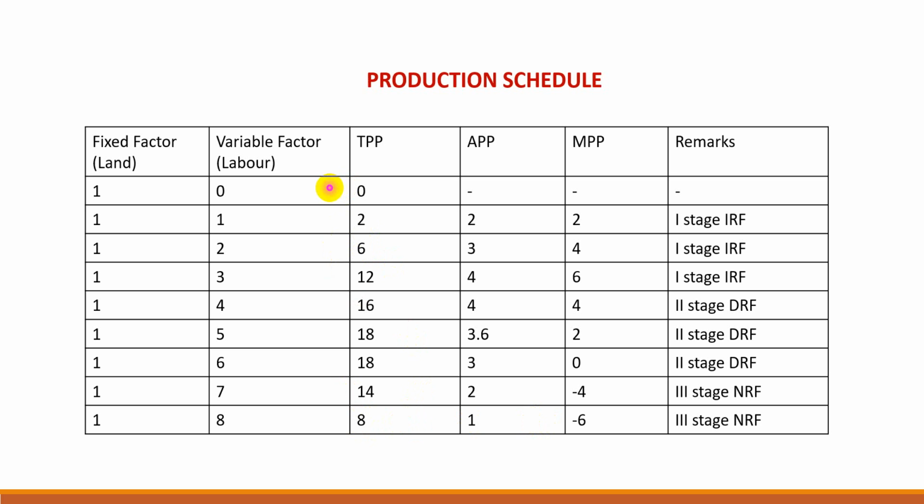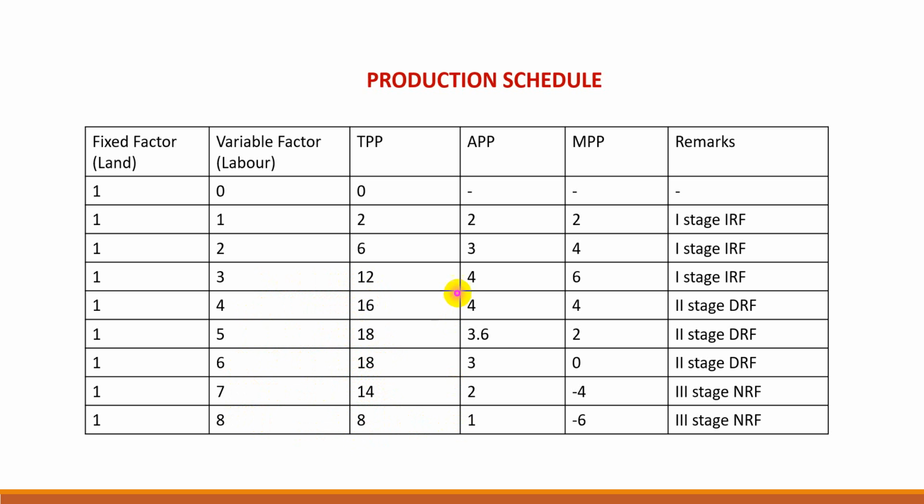Then how to calculate the APP? APP is equal to TPP by variable factor. Here labor means TPP by L. So first one undefined, the second one 2 by 1 is 2, 6 by 2 is 3, 12 by 3 is 4, 16 by 4 is 4, 18 by 5 is 3.6, 18 by 6 is 3, 14 by 7 is 2 and 8 by 8 is 1.